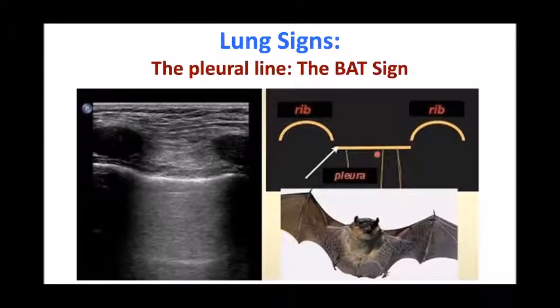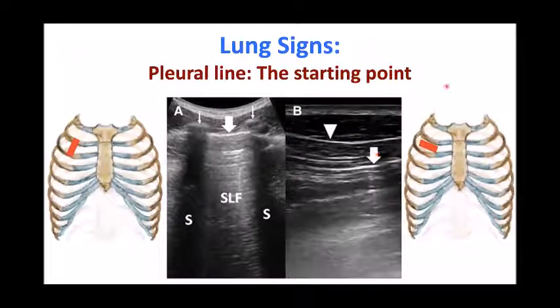You can scan the lung in a vertical manner or in a transverse manner. In a vertical manner, you have the guidance of the rib to identify the pleural line. However, in a transverse scanning, you don't have this. But transverse scanning is beneficial because you can scan much more area of the lung. And in COVID patients, when you are scanning the lung, some people advocate for using a transverse approach.